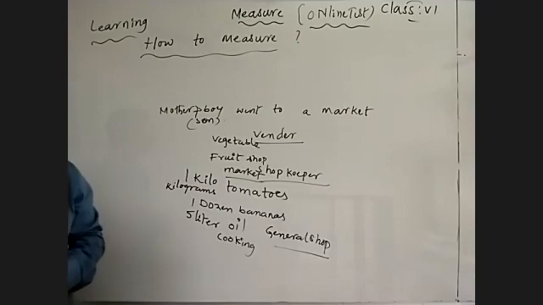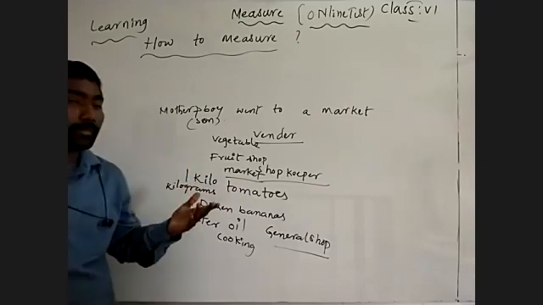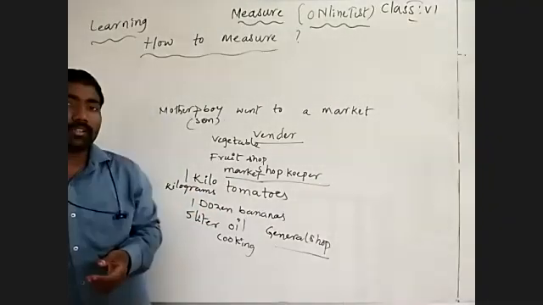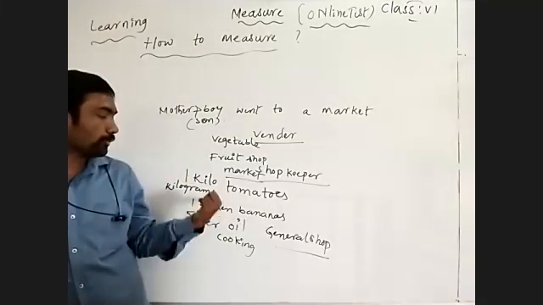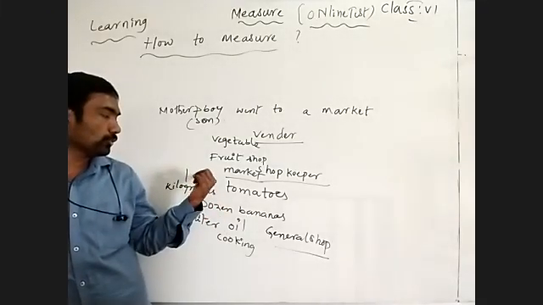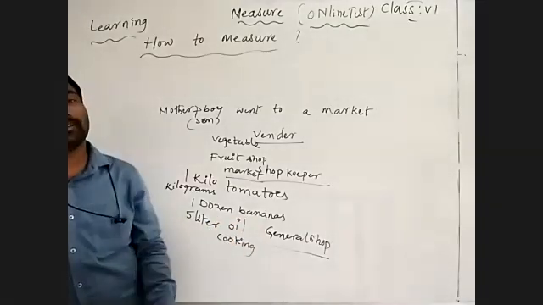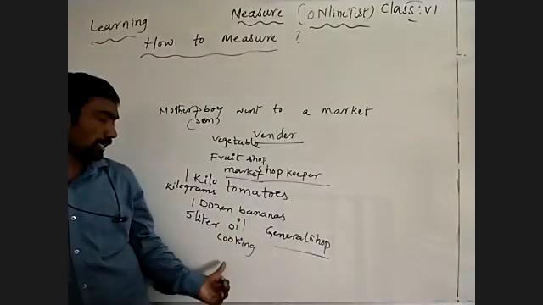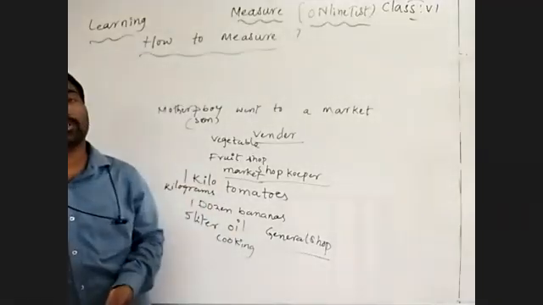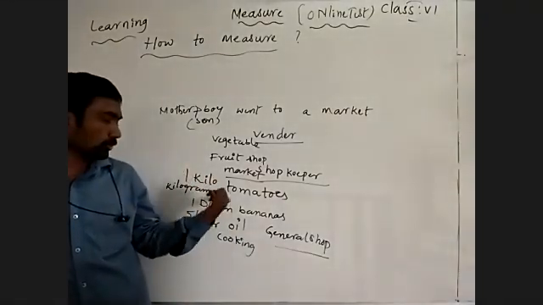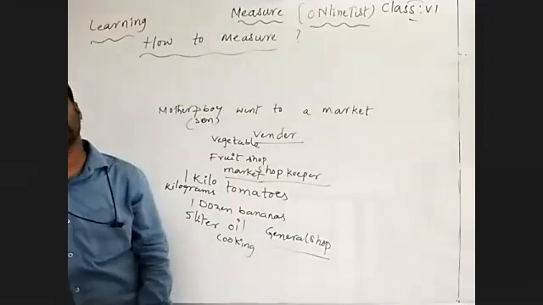What question may he raise? Why do we use different types of units, why don't we use kilo to buy the bananas or the oil? Why don't you use liter for bananas and tomatoes? Or why don't you use dozen for tomatoes and cooking oil?